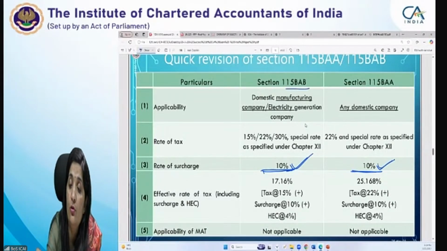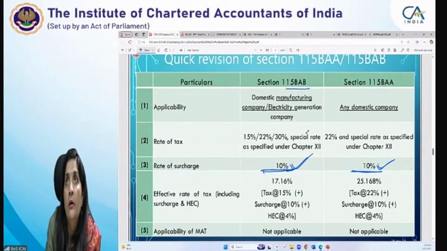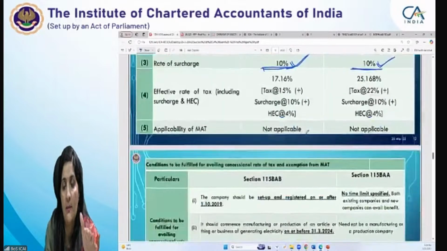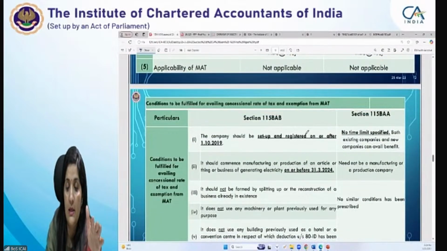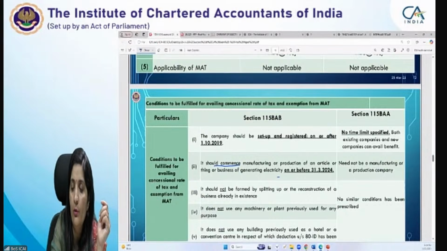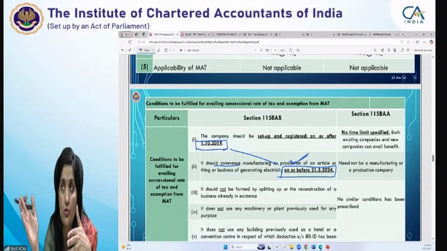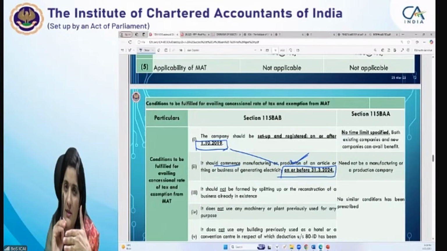If you talk about this 115 BAB, you can opt in only in the first year, the year of commencing your business. Right? And that is applicable only if those manufacturing companies are set up and registered and have commenced their business on or before 31/3/24. So that means your previous year is 23/24, your assessment year is 24/25.